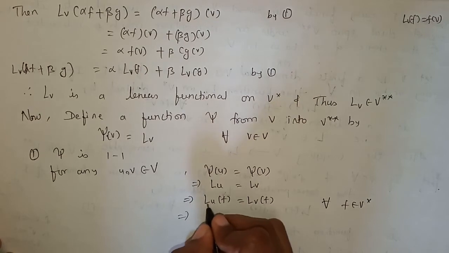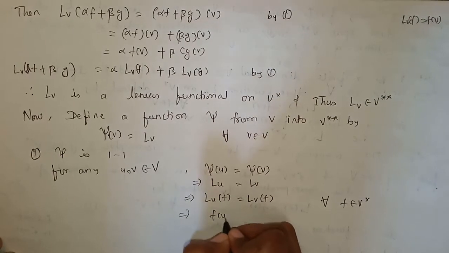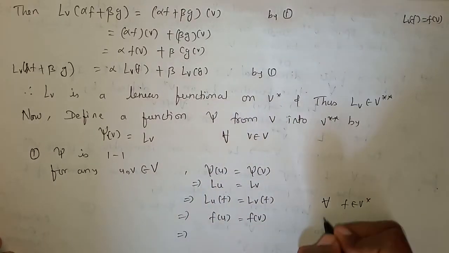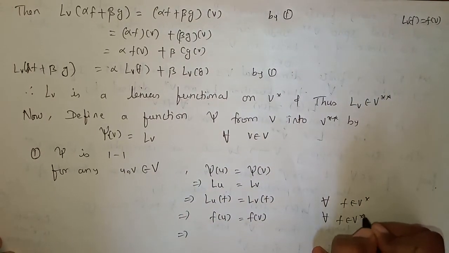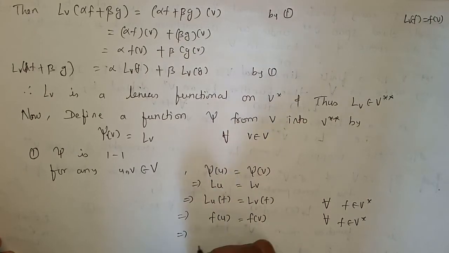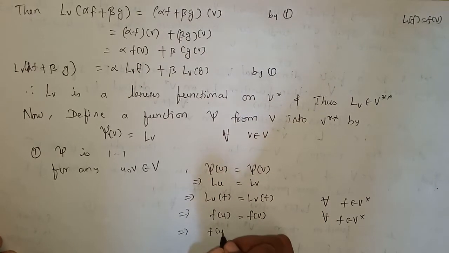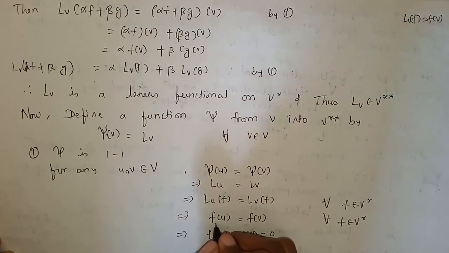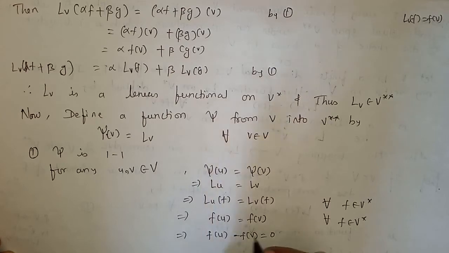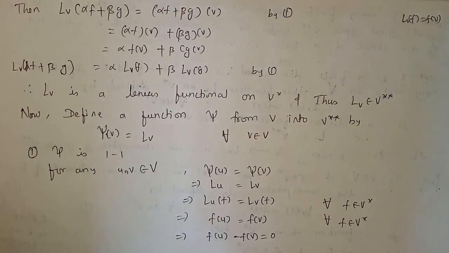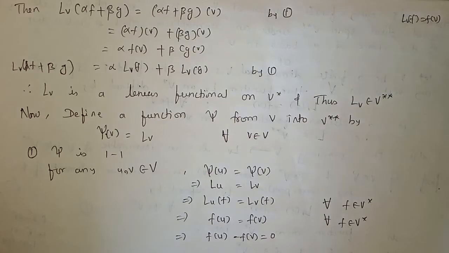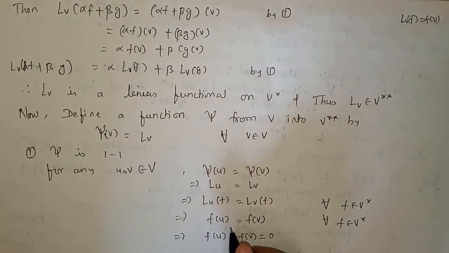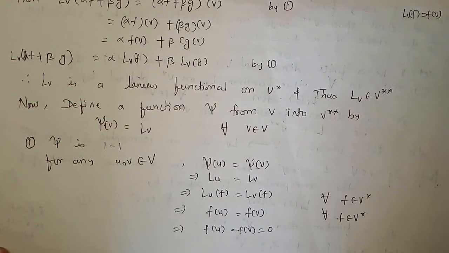Now L_u of f is nothing but f of u and L_v of f is nothing but f of v, again for f belongs to V star. If two images are equal, then we can say that their difference is equal to 0. From this I can't say that if f of u and f of v are equal, then u and v are also equal. Why can't we say that? Because it is not given that f is 1-1. So if f is 1-1 were given, then we could write that if f of u is equal to f of v, then u is equal to v.